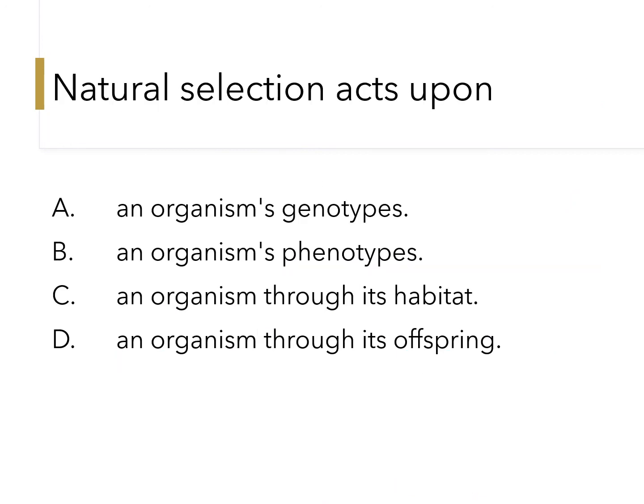Last MCQ: natural selection acts upon, it is selecting on characteristics of an organism, of the species. Therefore, it should be an organism's phenotype. Immediately you should get the answer B, because phenotype means the look or the character.